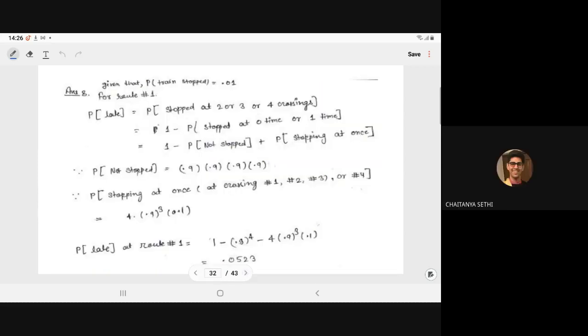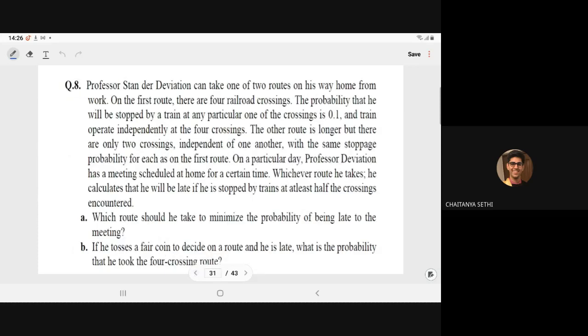Can you explain the last statement, whichever route he takes, he would be late if? It is given that you require the probability of the 4 crossing route if he is late. That is the only thing. He chooses the route by tossing, and the result is that he is late. Whichever route he takes, he calculates that he will be late if he is stopped.